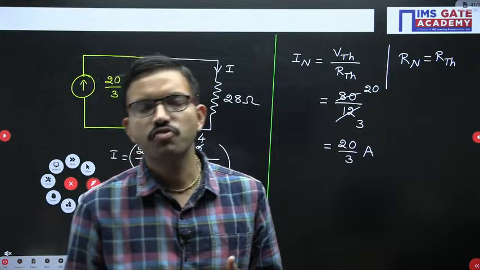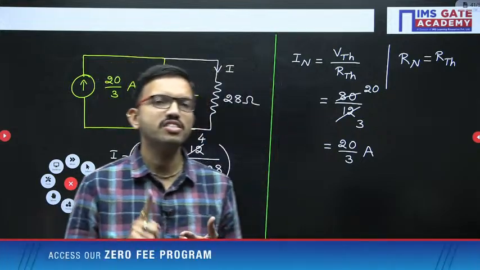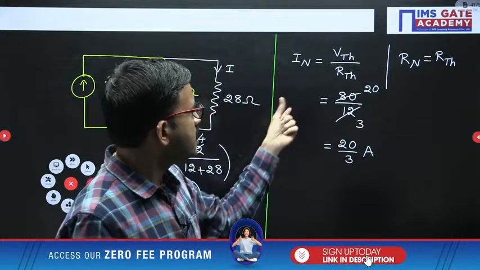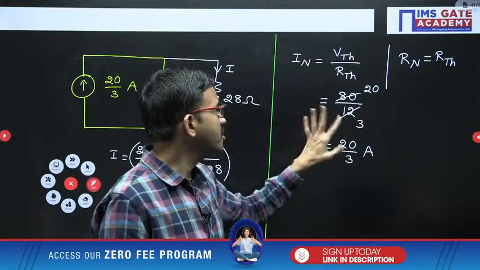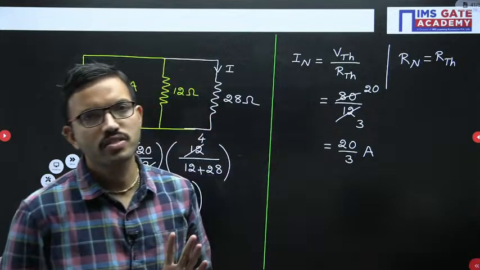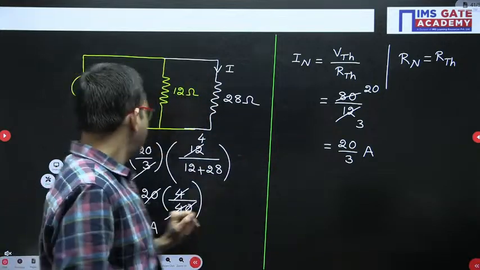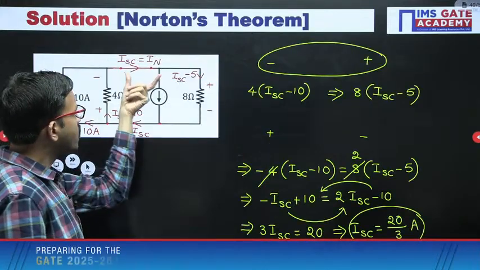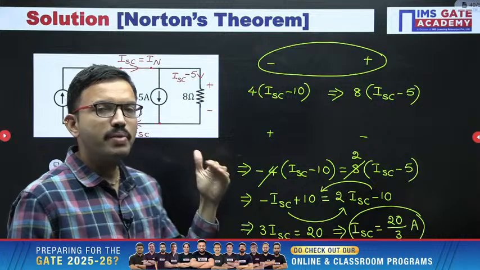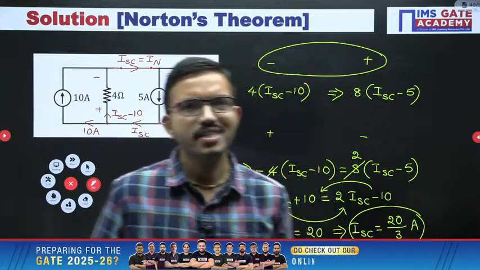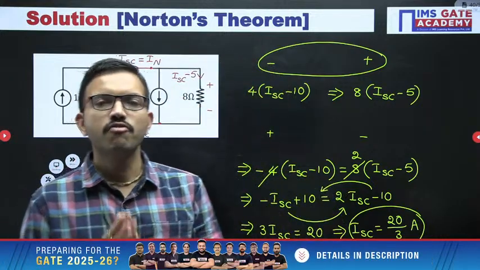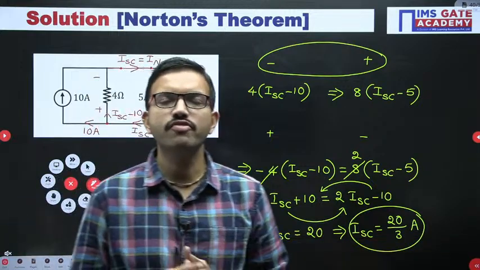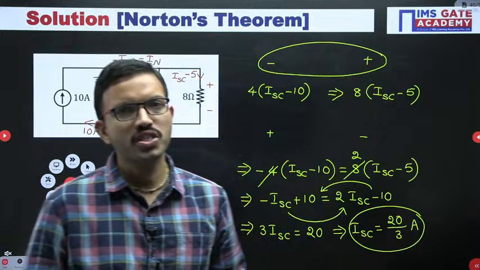In this way, whenever the question asks you to find the Norton's equivalent circuit, first you can find the Thevenin's equivalent circuit, that means VTH and then RTH. RN and RTH are both the same. Just perform the division, and from there you get the Norton's current or short circuit current. I have also discussed another method: you can directly short the terminals and find how much current is flowing in that short circuit path. Whichever method is convenient for you, you can solve the given question accordingly.